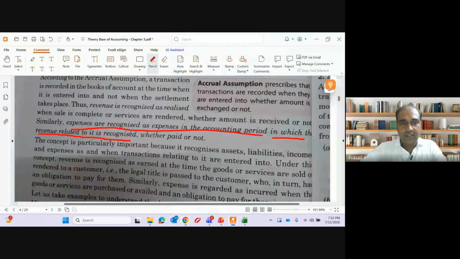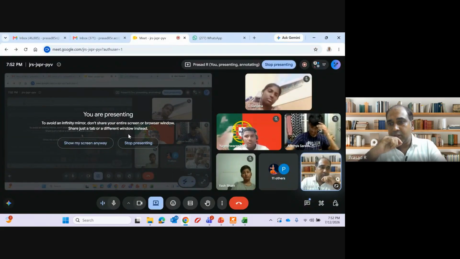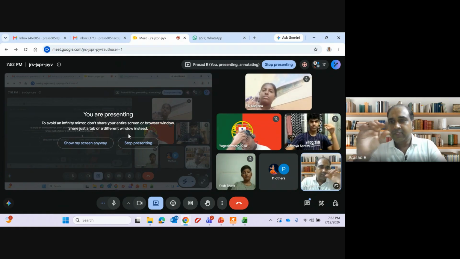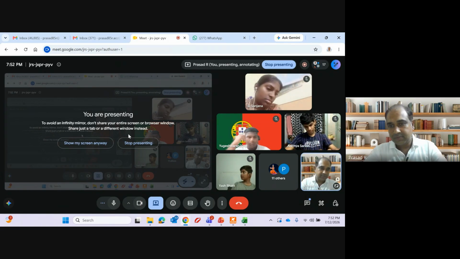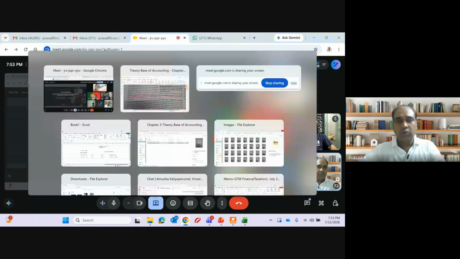Very, very important discussion, guys. So three fundamental assumptions: going concern, consistency, and accrual. These are all fundamental. By default, the company has to follow them. There is no choice. Clear? Okay, we'll move to the next concept now.